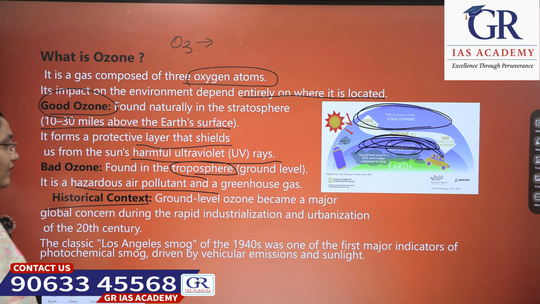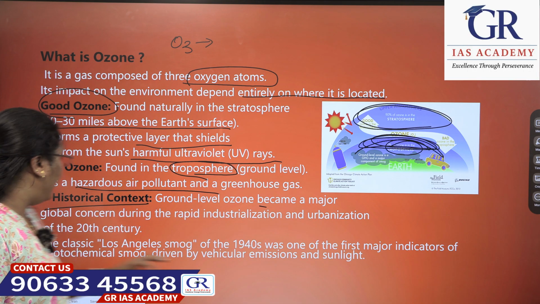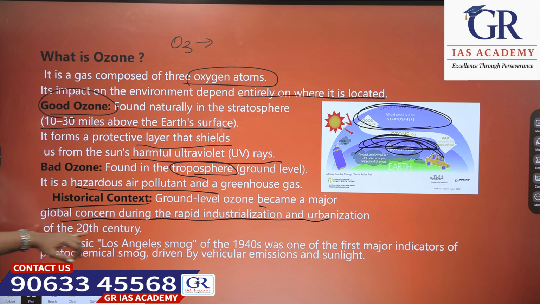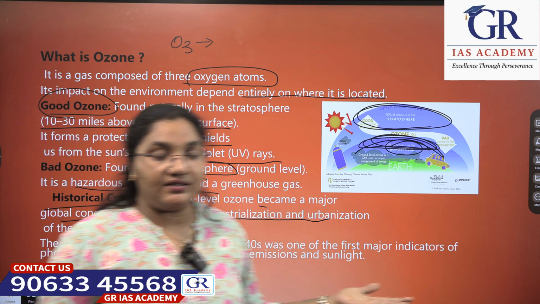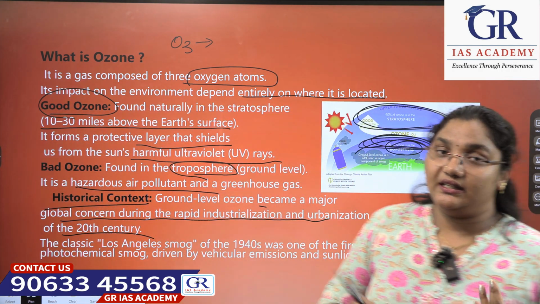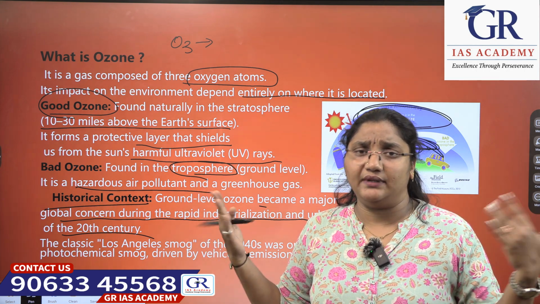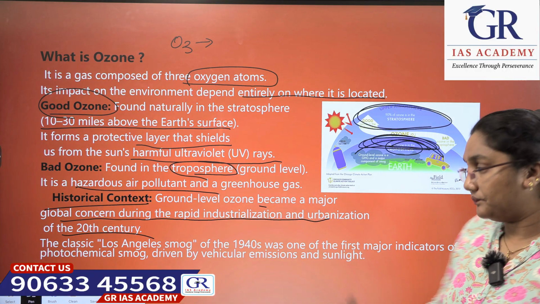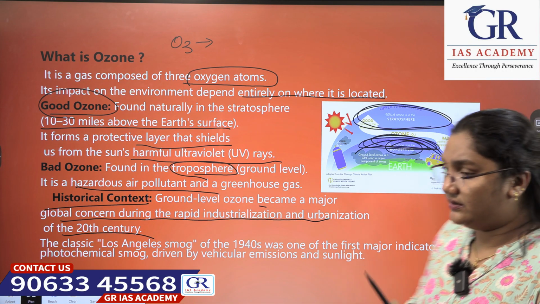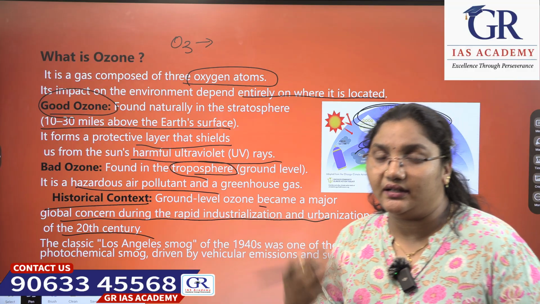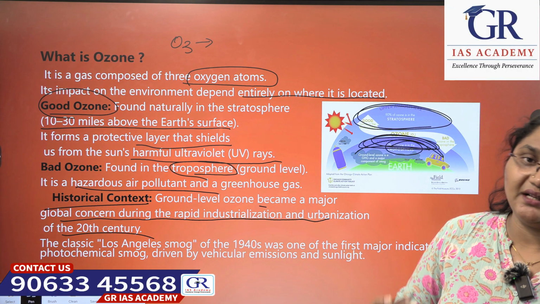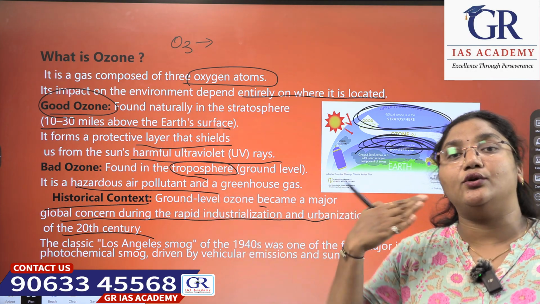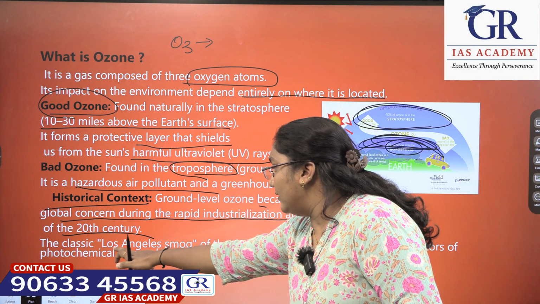What is the historical context of it? Let's see. Ground level ozone became a major global concern during the rapid industrialization and urbanization of the 20th century. Due to heavy industries and heavy urbanization, see cities like Delhi, which are highly urbanized, right? Even space for a home is very less. In that case, the gases emitted from residences or factories, whatever it may be, create a high concern, creating ozone at ground level, that is in the troposphere layer.